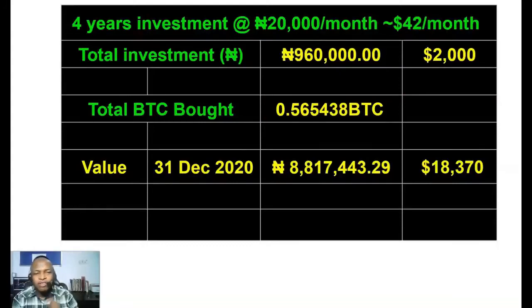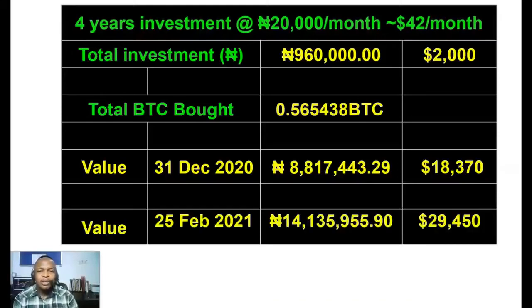Now the value of this Bitcoin as at today that I'm making this video, which is the 25th of February 2021, is 14,135,000 naira, which is about $29,450. You see, a total investment of 960,000 naira, that is 20,000 naira monthly, is giving me 14 million naira in 4 years, using what we call dollar cost averaging.